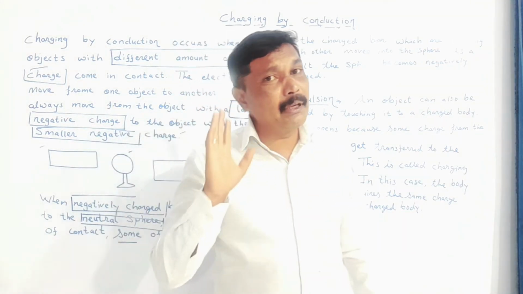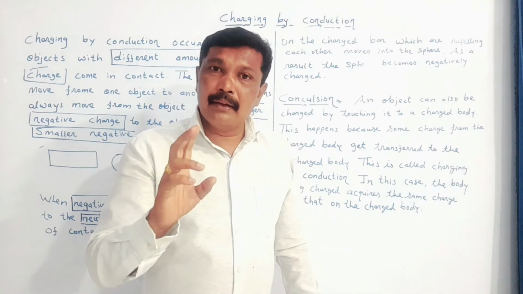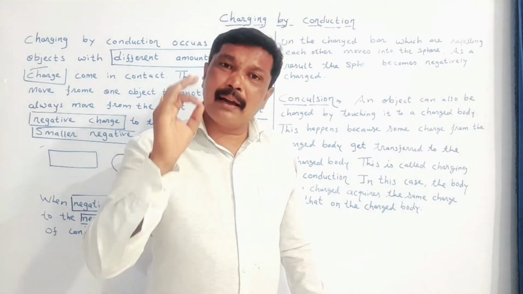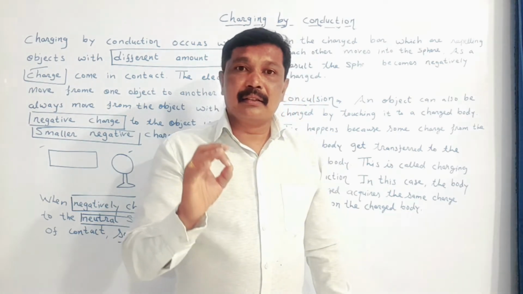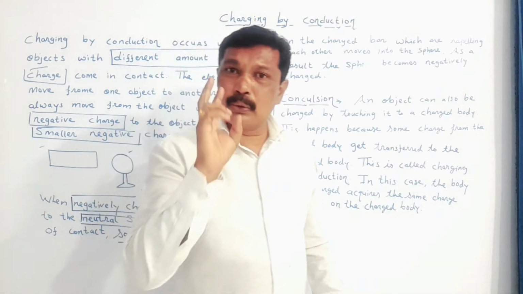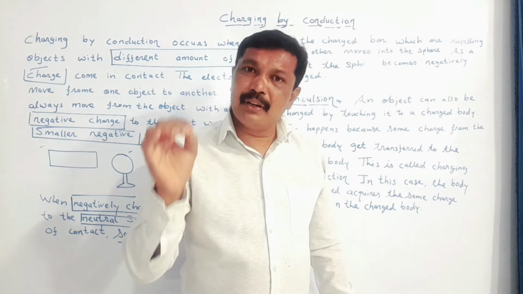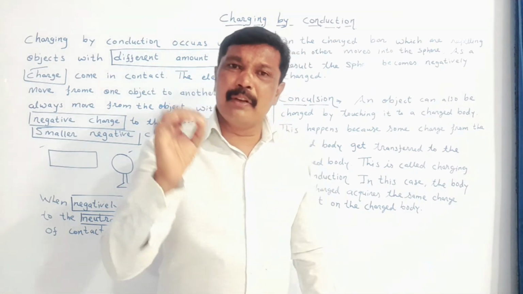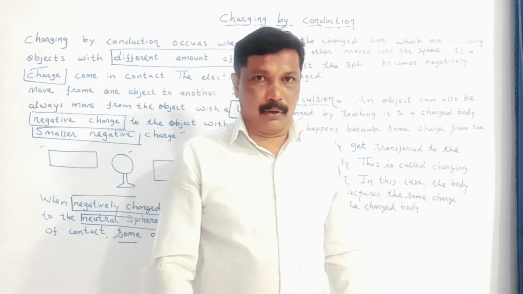One thing we will keep in mind: whenever we want to charge a body by contact or by conduction, we have to take two bodies having an unequal amount of charge. Means we have to take two bodies which do not have the same number of charges. So one body we take is a charged body and the other can be a neutral body.